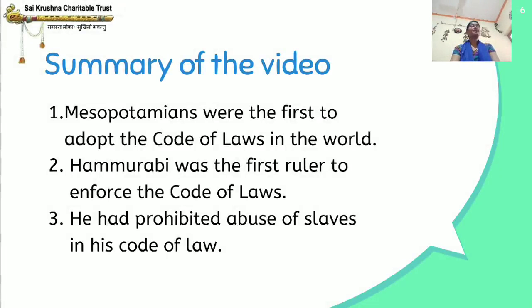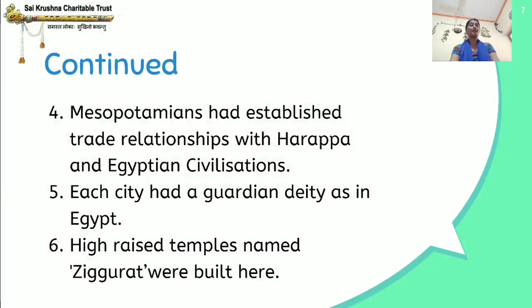The Mesopotamians were the first to adopt the code of laws in the world. And Hammurabi was the first ruler to enforce the code of laws. He had prohibited abuse of slaves in his code of law. Mesopotamians had established trade relationships with Harappan and Egyptian civilizations.